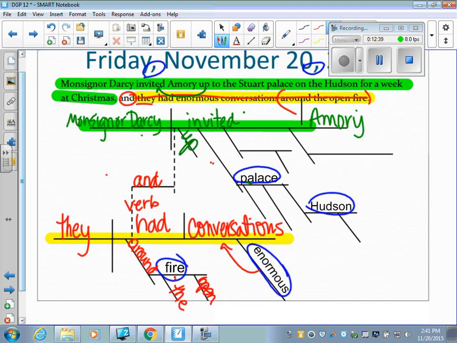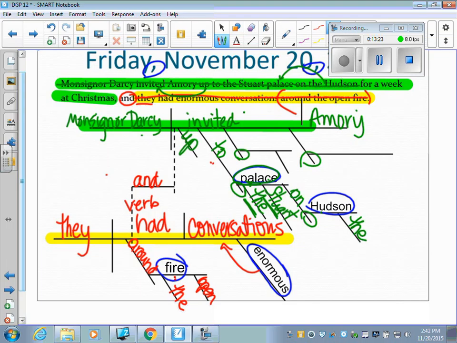You also have some clues here. Look, you have the word palace. We have all these prepositional phrases. We have Hudson here. Let's look at this palace one. What kind of palace do we have? It's the Stuart Palace. So Stuart Palace, the Palace, and it's to the Stuart Palace. So this prepositional phrase is taken care of. I'm going to mark it out. Now, we have the word Hudson. Remember, we said Hudson told you more about where the palace was. So this is going to be on the Hudson. So we've already taken care of that.